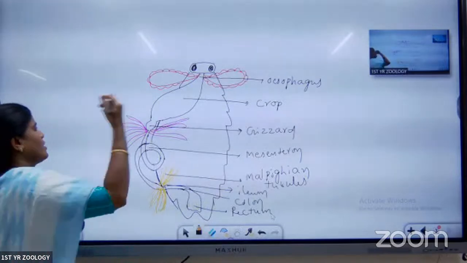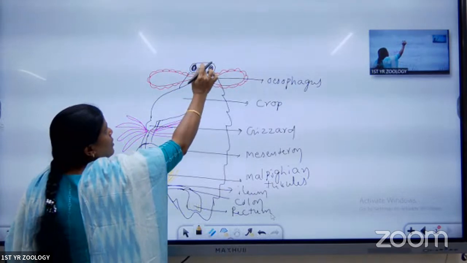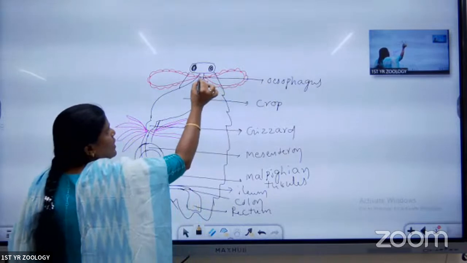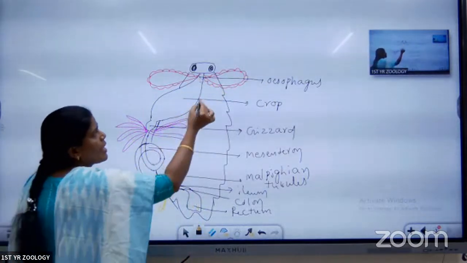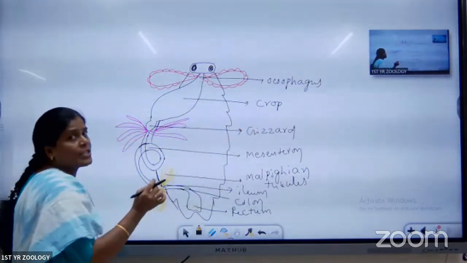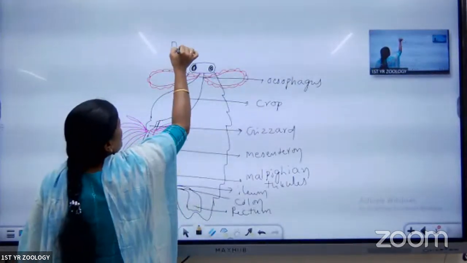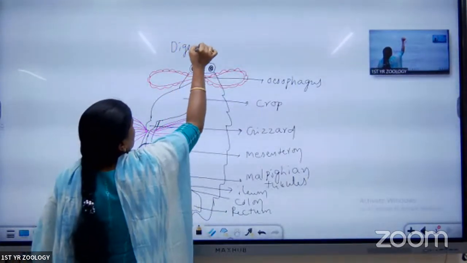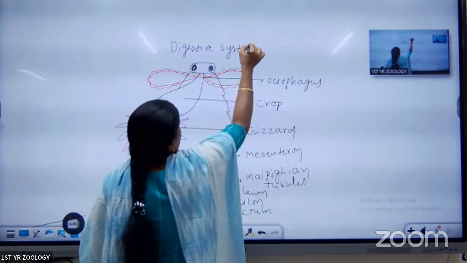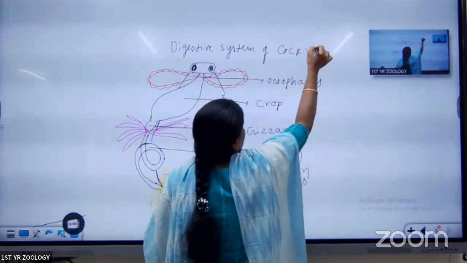Here, the first part is called the pharynx. Inside the mouth parts, the hypopharynx is present, that opens into the next part that we call the esophagus. Esophagus is a tube-like structure. Next it opens into the sac-like structure for the digestion and storing of the food. The crop is present, and this is the digestive system of cockroach or Periplaneta.